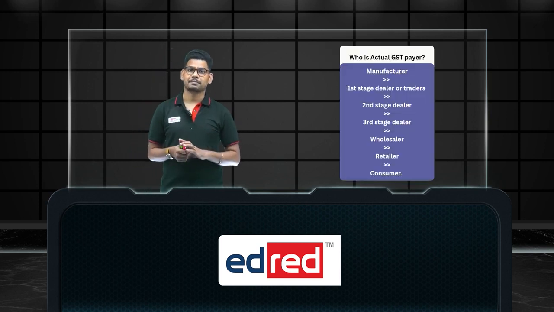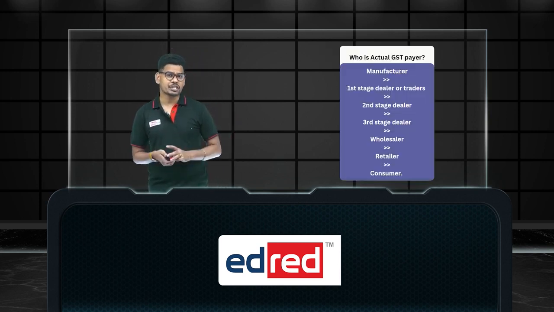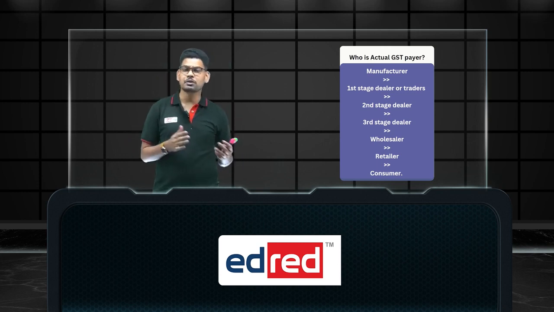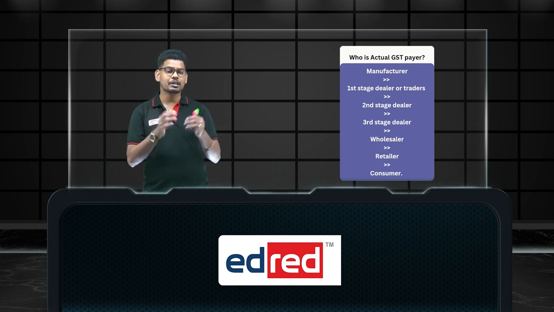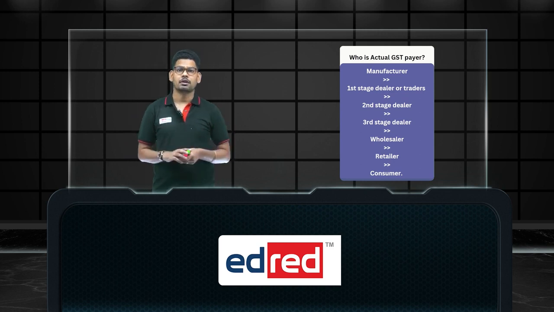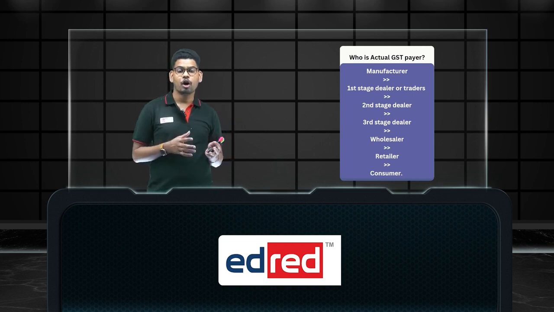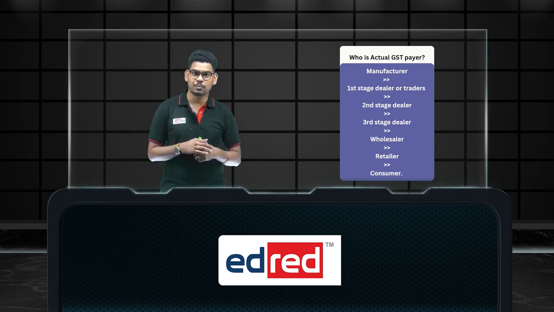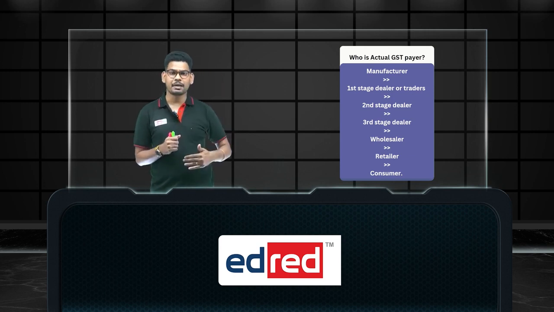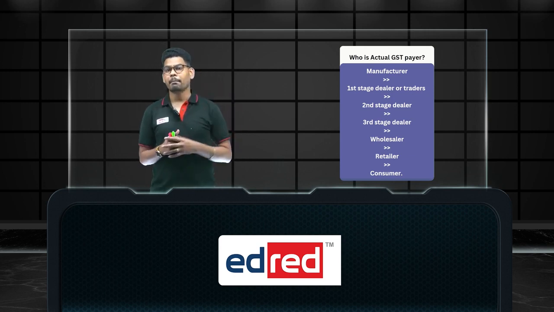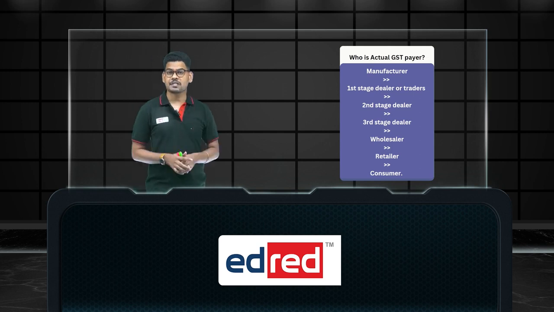We'll go for the next. Who is actually the taxpayer to the department? You know that we make a purchase of goods. In the cycle, we get the goods from the manufacturer. We make a sale to the first stage dealer or trader. From there, goods go to the second stage dealer or trader. Then it goes to the third stage, then to the wholesaler, then to the retailer, then it comes to consumers. So multiple purchases are happening. The first stage dealer purchases from the manufacturer, the second stage dealer purchases from the first stage dealer, and the third stage dealer purchases from the second stage dealer.